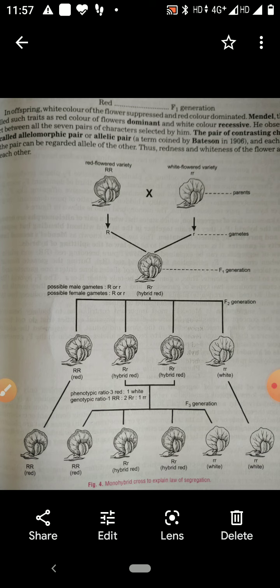The one which expresses itself is the dominant, and the other one which fails to express is called recessive.